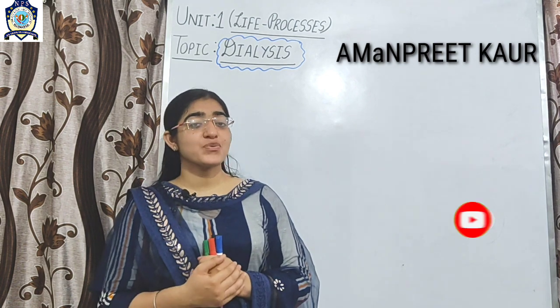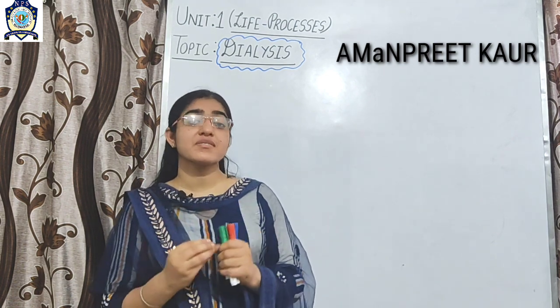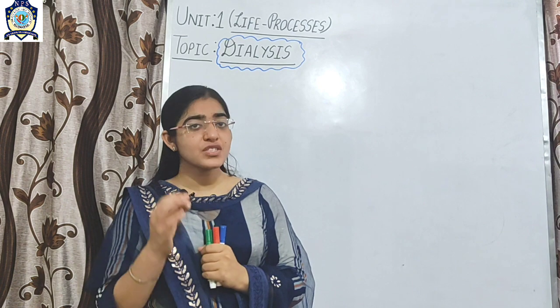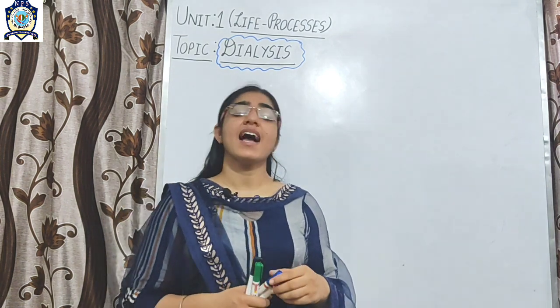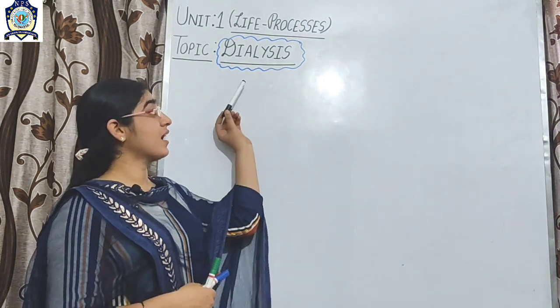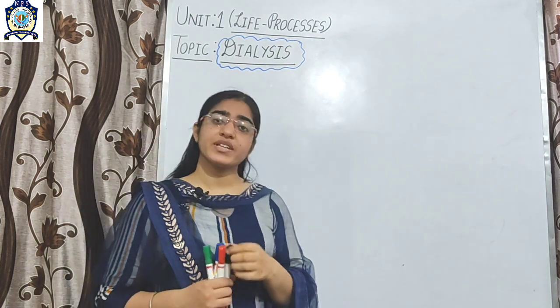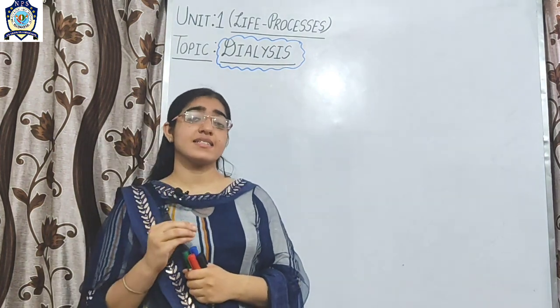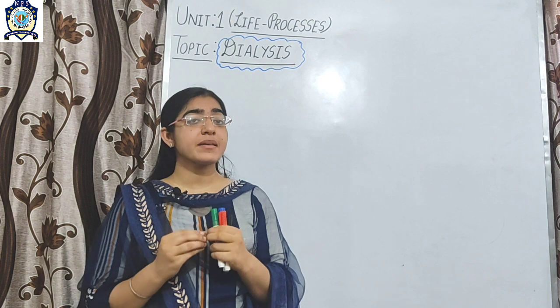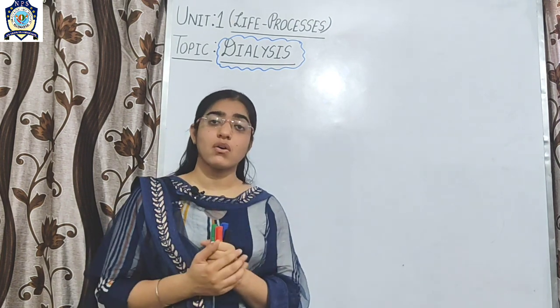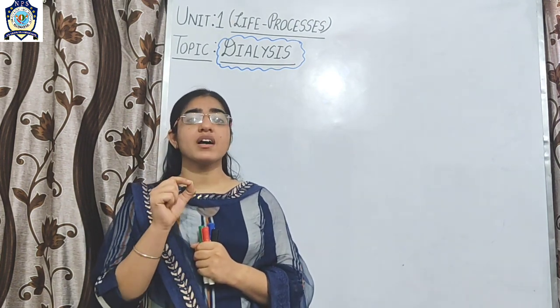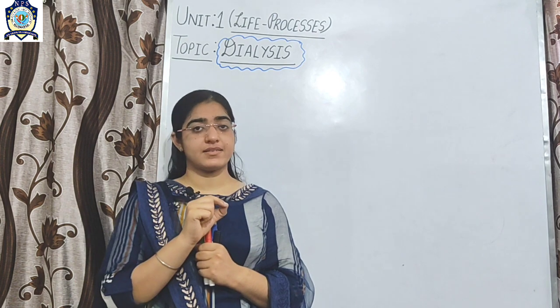Today in this class we are going to discuss the last topic of the first unit, life process, and the topic name is dialysis. So students, what is dialysis? Dialysis is simply a process of the removal of toxic materials.